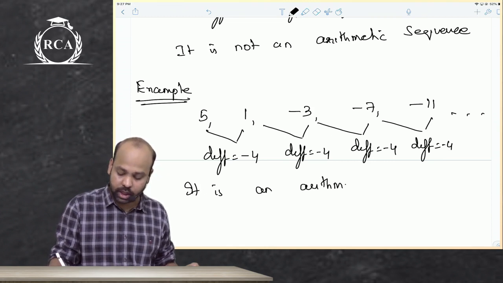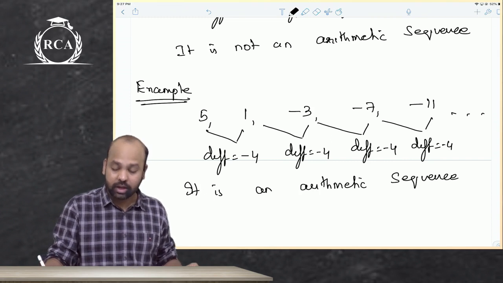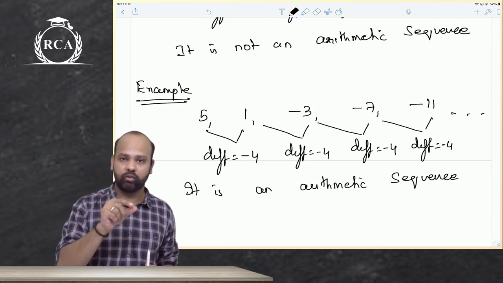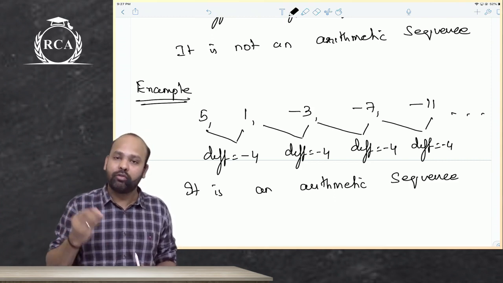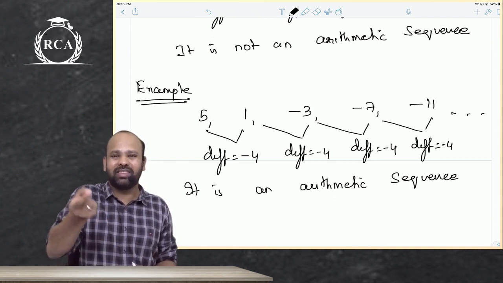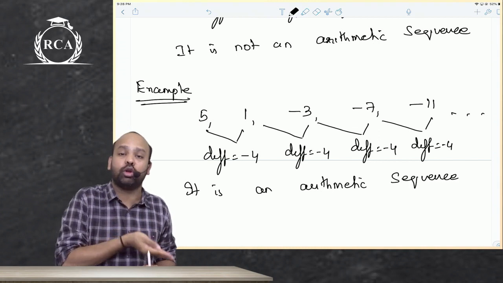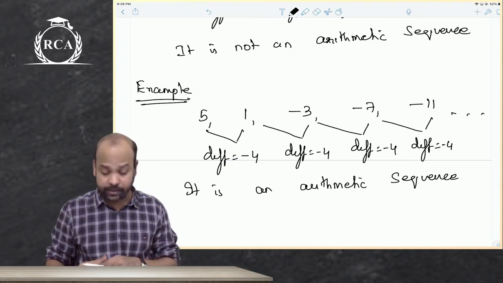I hope you're all understanding, guys. Only if the terms increase or decrease by a constant. The set of natural numbers is an arithmetic sequence: 1 plus 1 is 2, 2 plus 1 is 3, 3 plus 1 is 4, 4 plus 1 is 5. They're all increasing by a constant amount, and that is 1. Every number is 1 more than the previous number. So yes, that's an example of an arithmetic sequence.